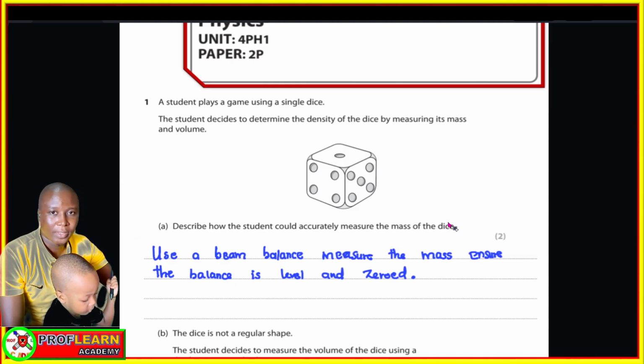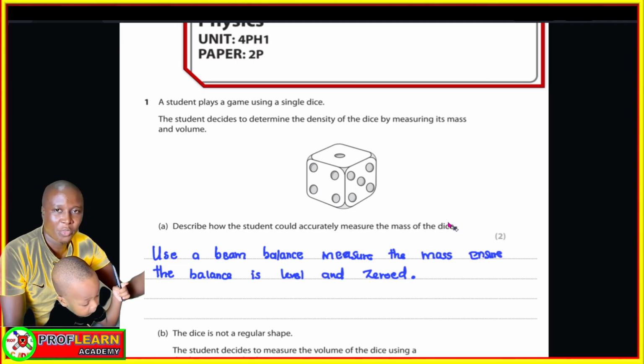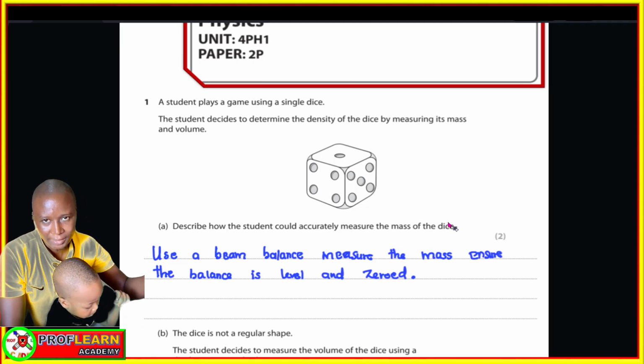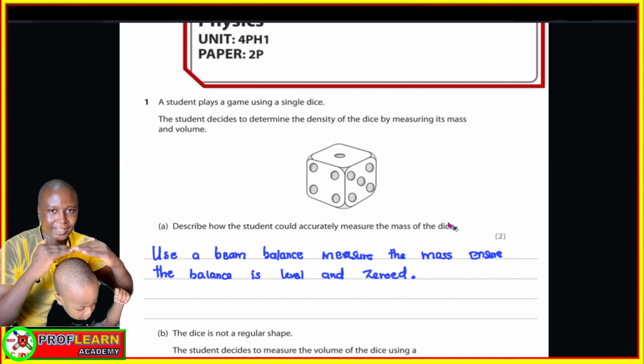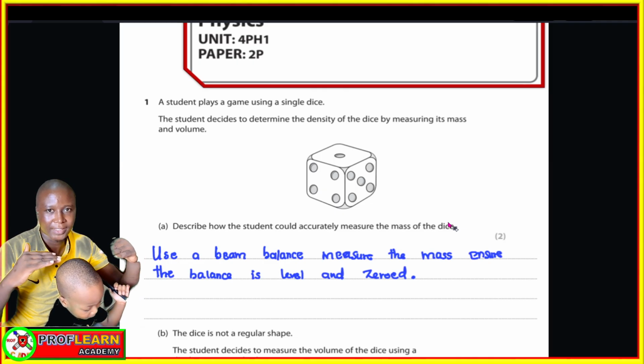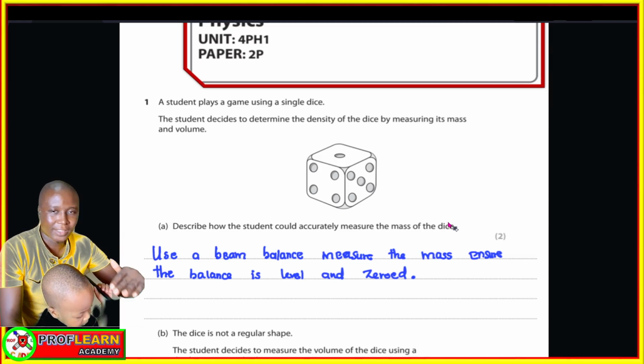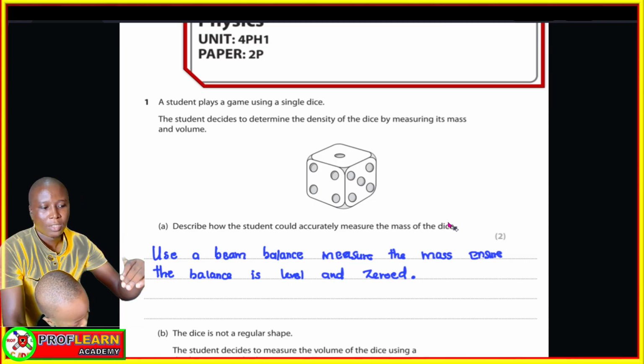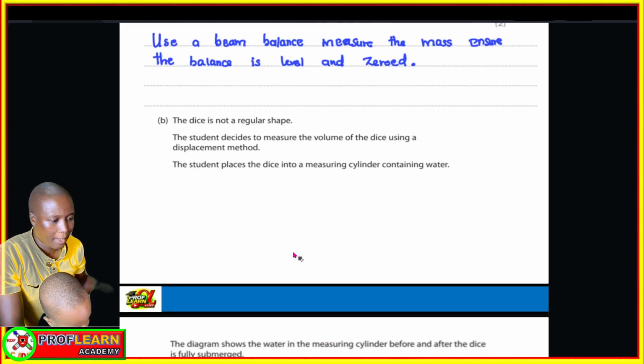You have to ensure there is no draught, and no fans operating around, because that may affect the value on the beam balance. Also, you have to ensure that the beam balance is level, horizontal on a flat surface, so that the dice rests properly on it.